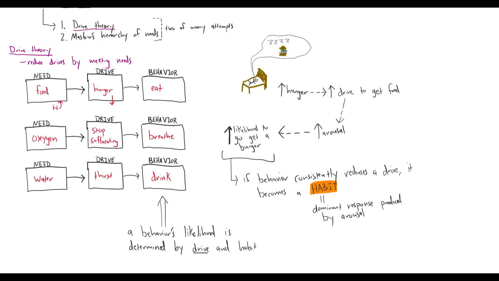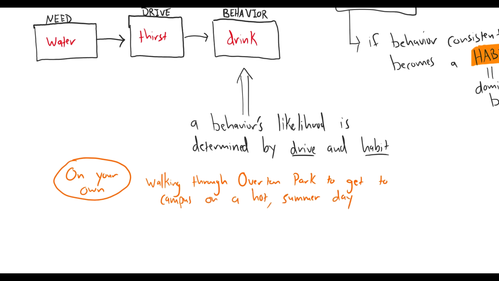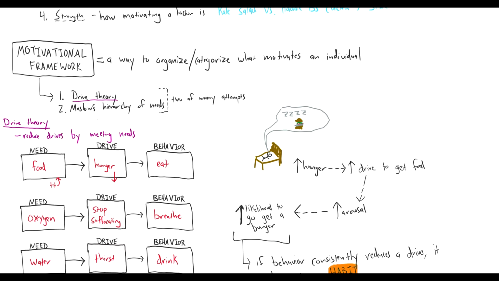So on your own, I want you to work through an example. Think of somebody walking through Overton Park to get to campus on a hot summer day, maybe to get to work or to a class. What's the need if the person is feeling very hot and sweaty? What's the drive? What's the behavior? And how might a habit emerge in this scenario? So this is drive theory, which is one way that we can describe how motivational factors lead to a behavior.